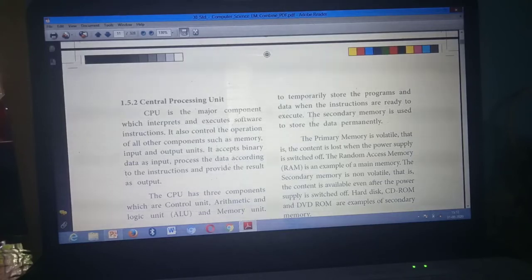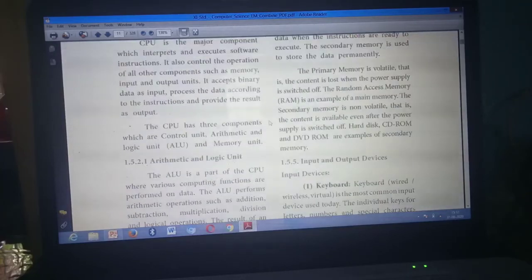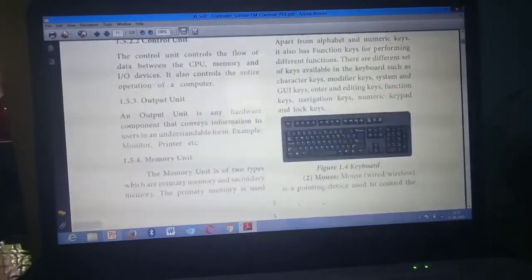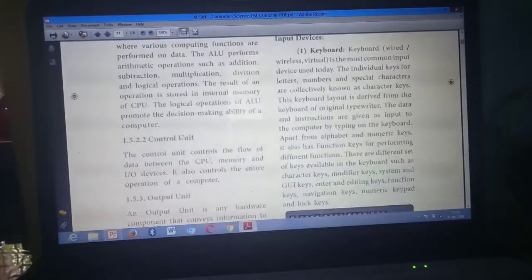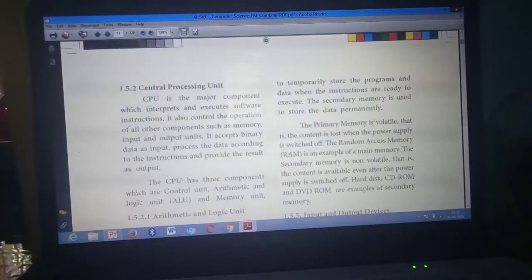Store programs. Then secondary memory is used to store data permanently. Understand what I am telling? First point, the one point I said, that point you need to write. Then from here you need to write: this memory unit is of 2 types. From here to here you need to mark, but in between, and data when instructions are ready to execute, this no need. Temporarily store programs. Then write this: secondary memory is used to store data permanently. Understand what I am telling?